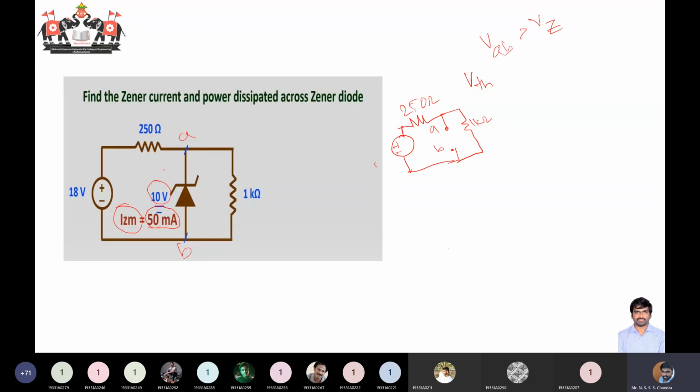It's a series circuit. You have 18 volts, you have RS, you have RL. What is your voltage across AB? Voltage division rule. So VAB equals RL by RS plus RL, times VS. RL value is 1000 ohms, RS is 250 plus RL is again 1000, times 18 volts.